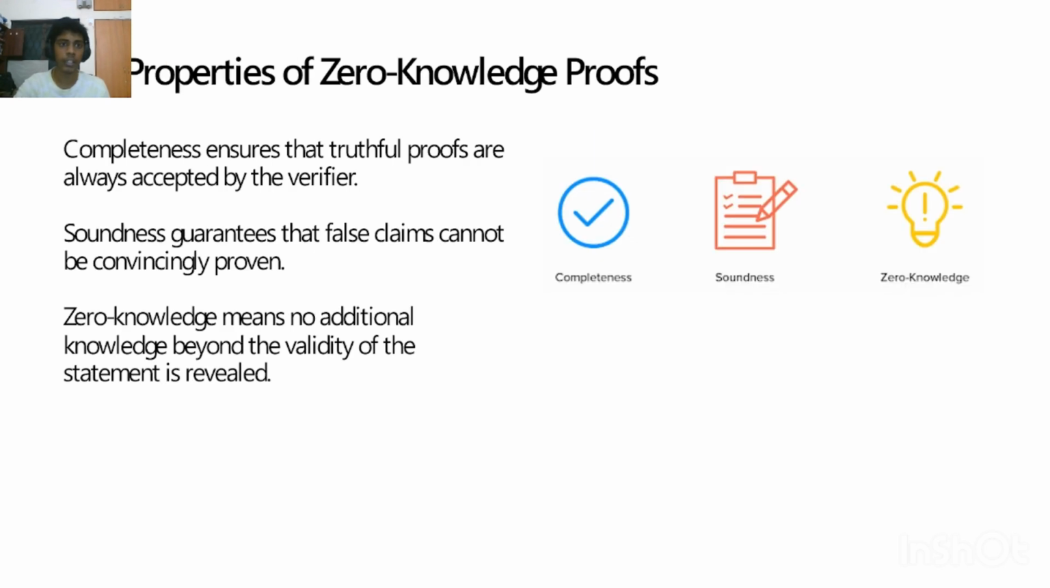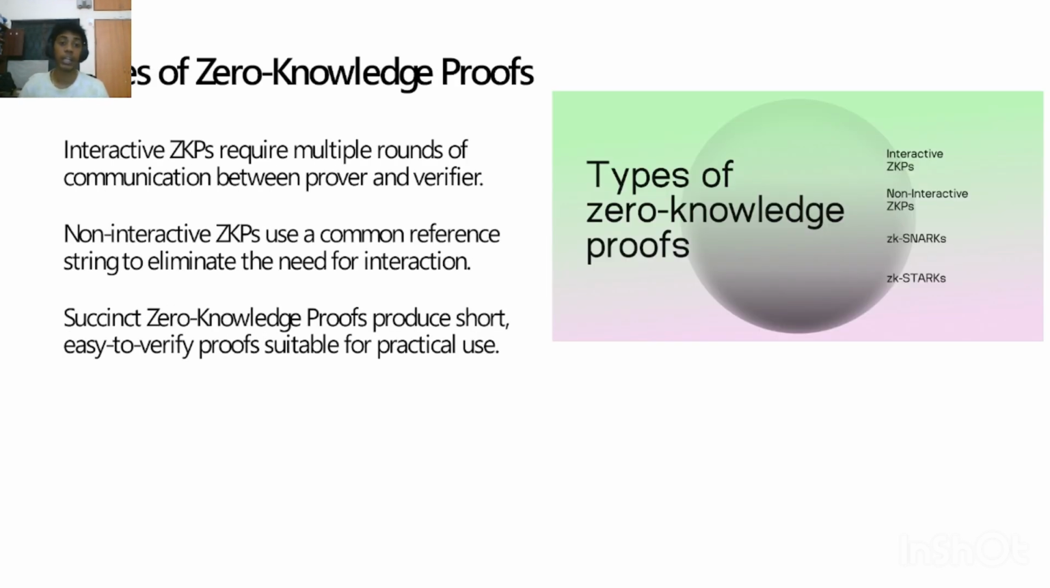So next is the properties of zero knowledge proofs: completeness, soundness, and zero knowledge. Completeness is that if the prover is honest and the statement is true, the verifier will always accept it. Next is soundness. Soundness is that if the prover is lying, they cannot convince the verifier. Zero knowledge means no additional information is revealed to the verifier beyond the fact that the statement is true.